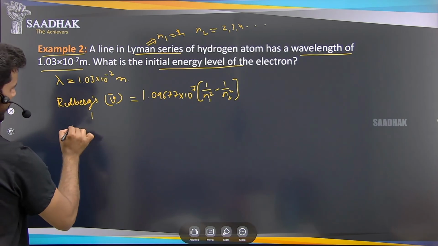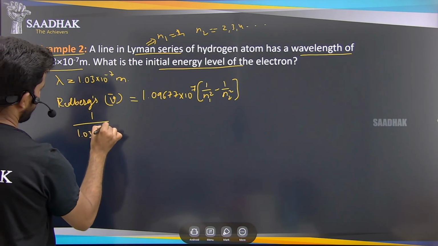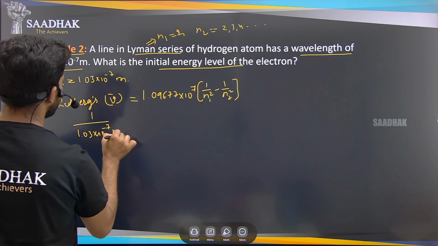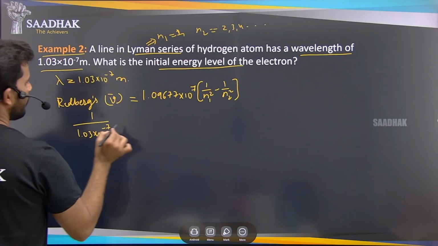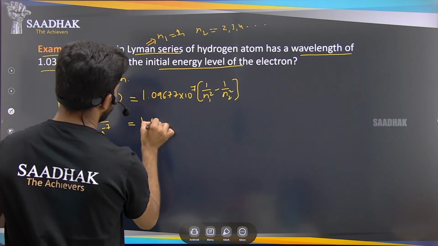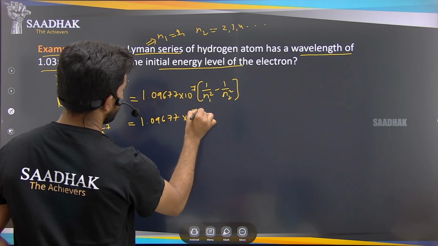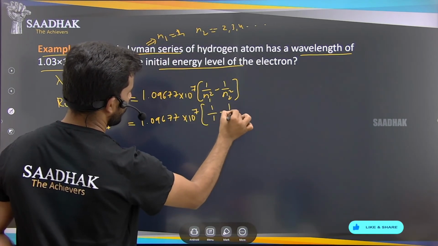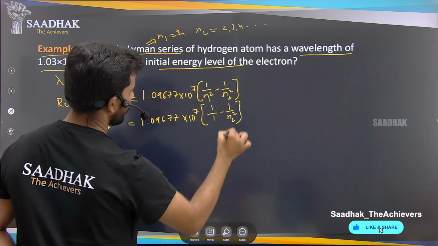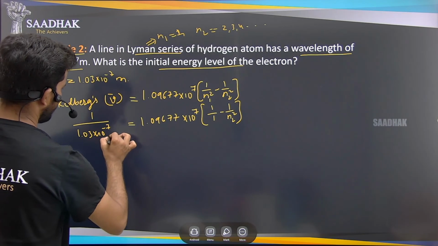So 1 by lambda, that is 1 by 1.03 into 10 to the power of minus 7 meters, equals 1.09677 into 10 to the power of 7 into 1 by 1 square, which is 1, minus 1 by n2 square. Now we send this to this side.